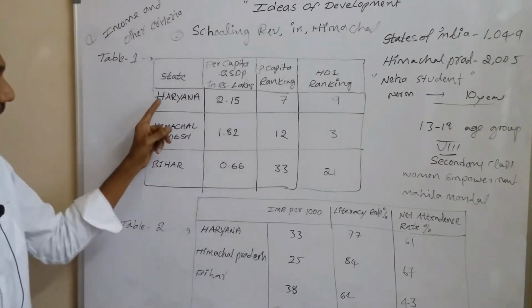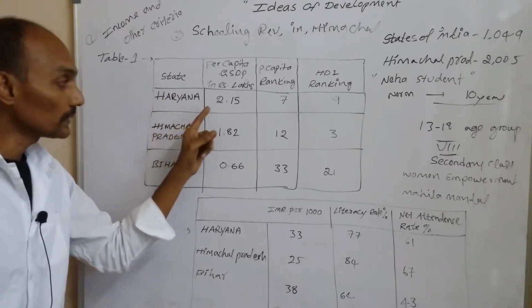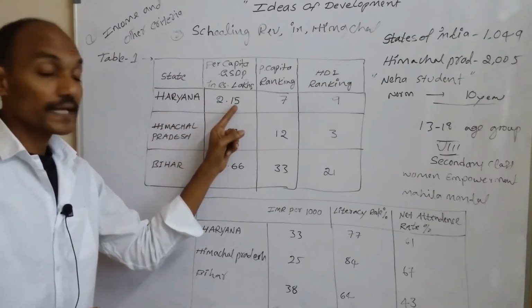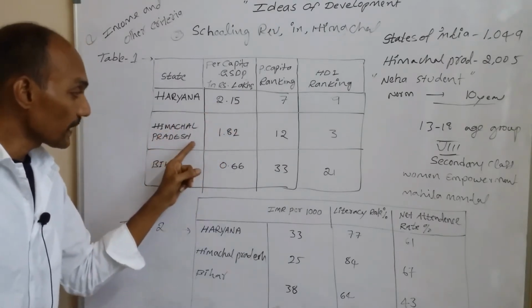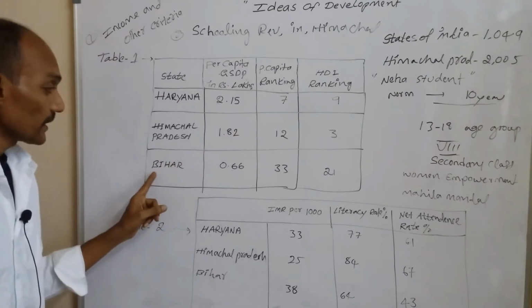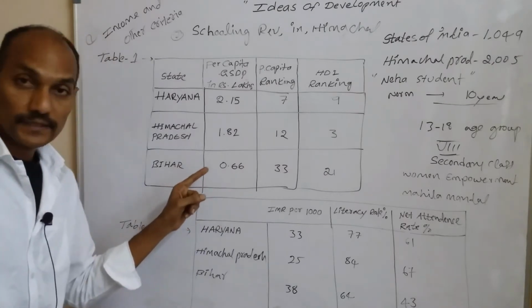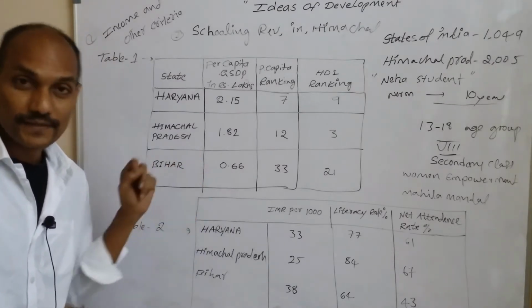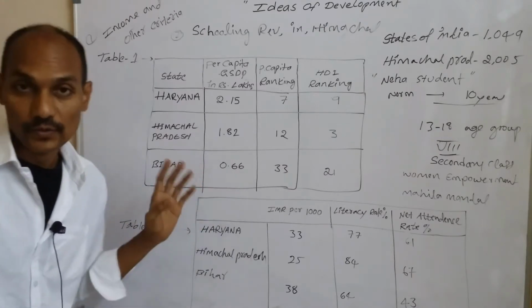Haryana, that means on an average a person earns 2.15 lakhs per annual income, and in Himachal Pradesh a person would earn 1.82 lakhs. So here Bihar 0.66 lakhs, that means 66,000. A person would earn in Bihar 66,000.